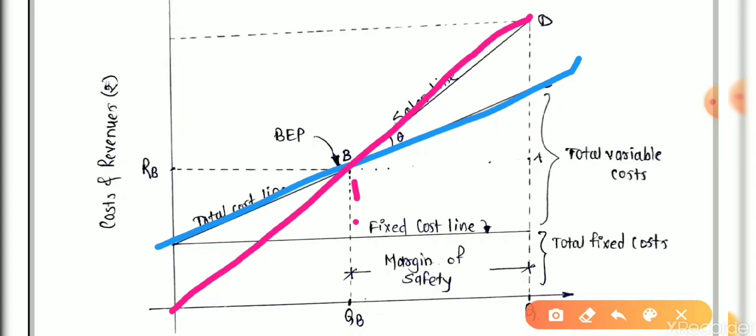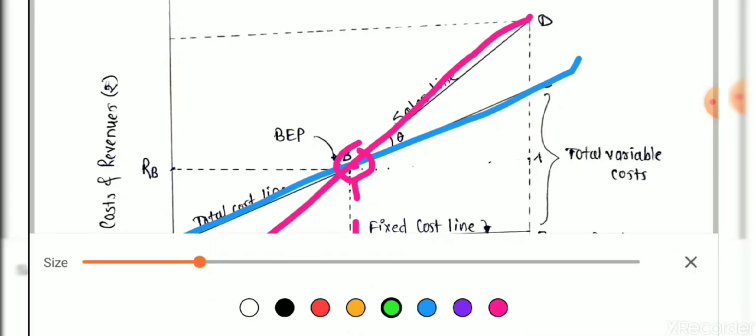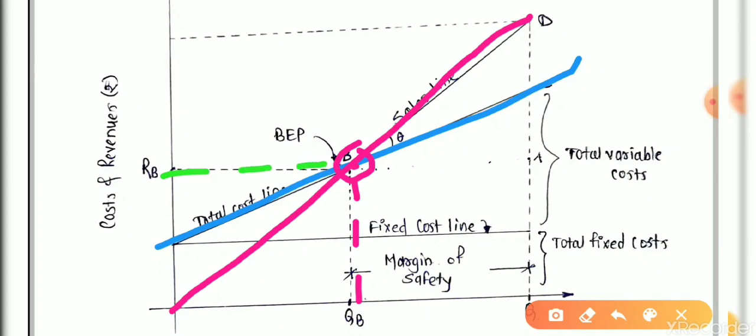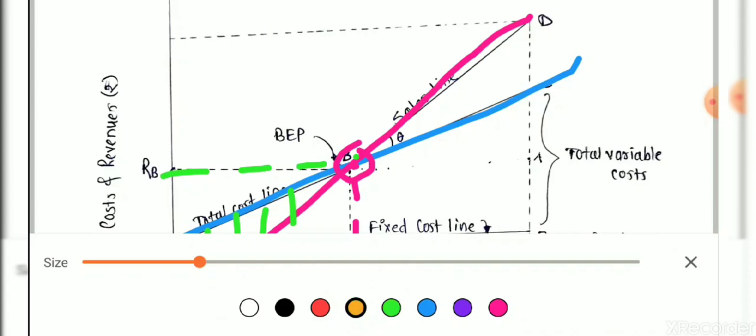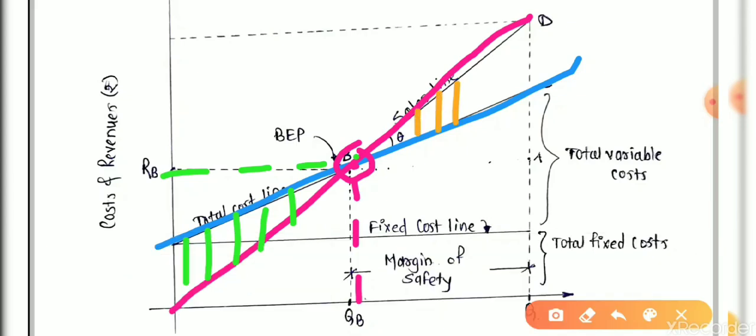And at a particular point B, our income is equal to our outgoings. That is, the two lines overlap, intersect here, and this point is called the break-even point. The portion below the break-even point is our loss, and the portion after the break-even point is our profit. Let's consider, be careful.